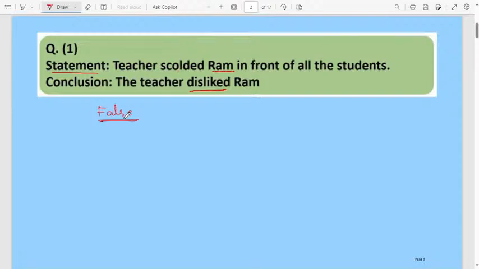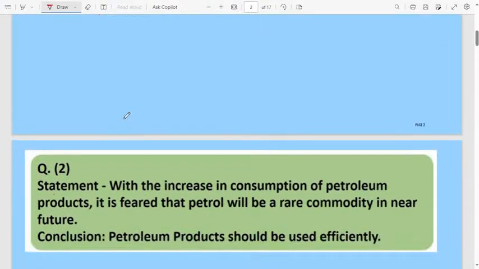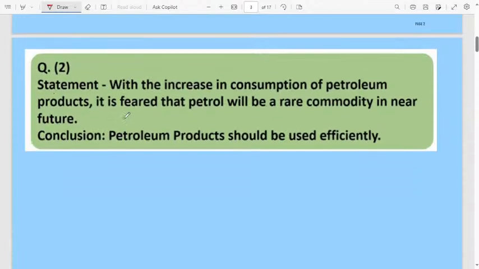That's why understanding the statement is very important. Once you understand the statement, then you can decide whether the conclusion they gave is correct or not. Okay, let us move to the next question. Easy question. If you clearly understand the statement, then you can easily answer this type of question. Easy topic. Easily you can score the marks here.